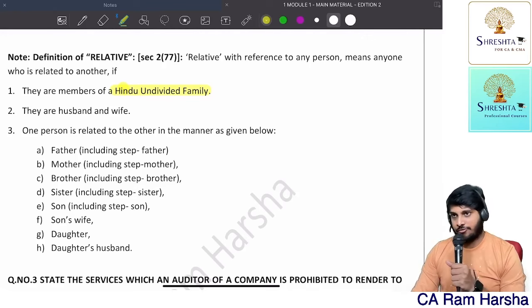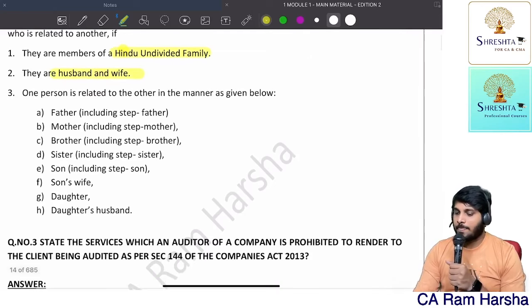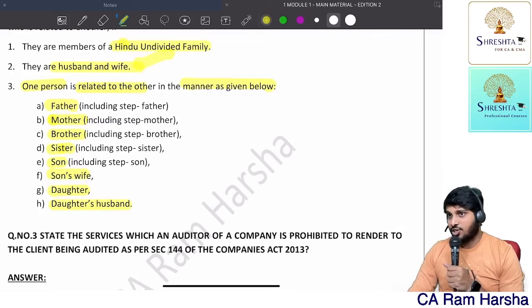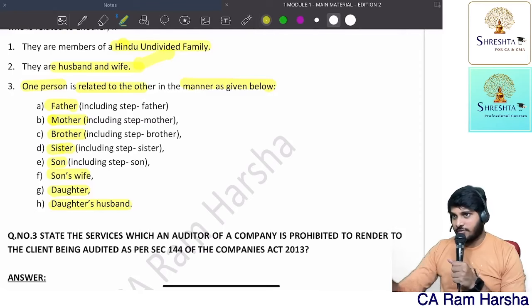For anybody else, husband and wife are relatives to each other and one person is related to another in the manner given below. So your spouse is a relative, your father, mother, brother, sister, son, son's wife, daughter, daughter's husband. Grandchildren and grandparents are not covered.